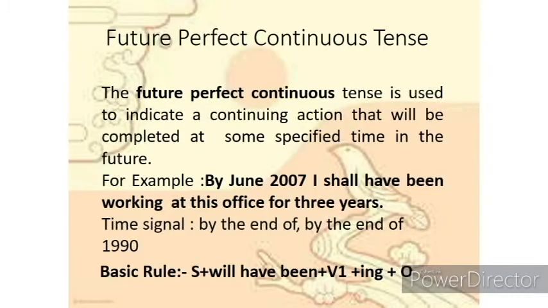Last tense for the future tense, which is based on aspect, is future perfect continuous tense.